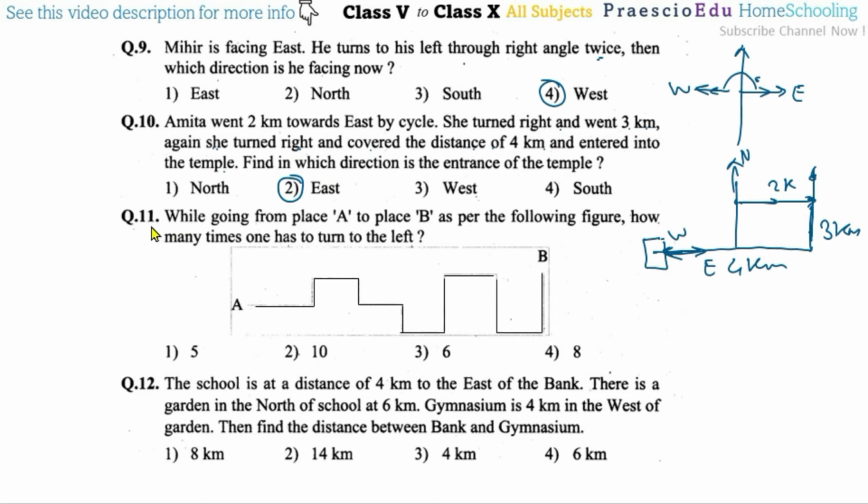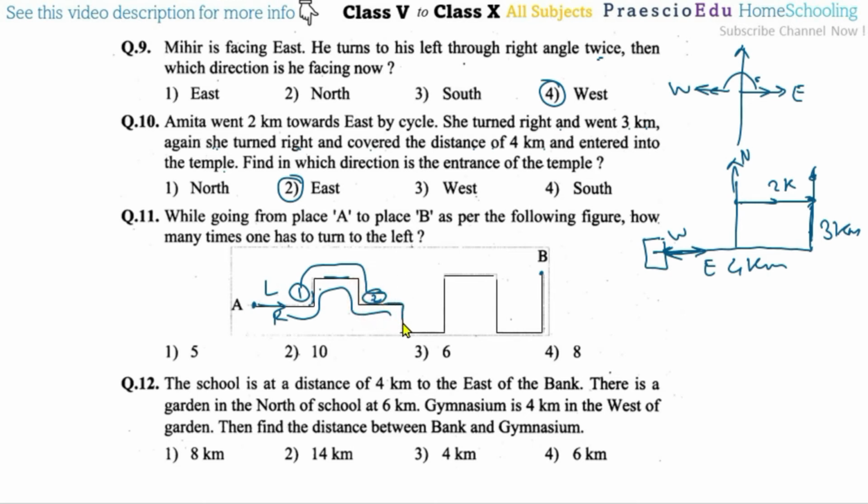Now question number 11. While going from place A, now this is place A, to place B, so this is place B. As per the following figure, how many times does one have to turn to the left? Now, from this direction he is going. So his right side is this one and left side is this one. Okay. So 1 time left. Okay. So this is 1 because it is asking to turn to the left. Again he is walking, now here the right side. Okay, this right side will always be like this one. Okay, but we are asking about the left, so left is here. Okay, now this is a turn to the left, so this is the second.